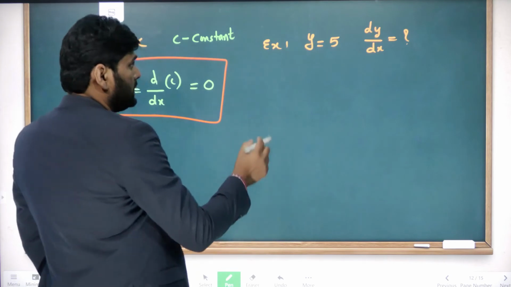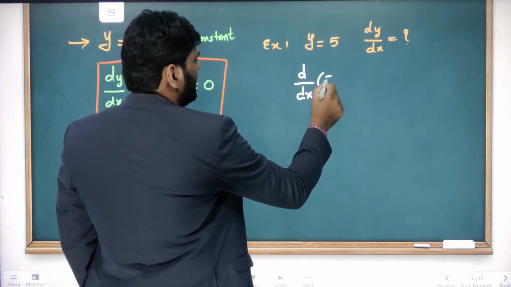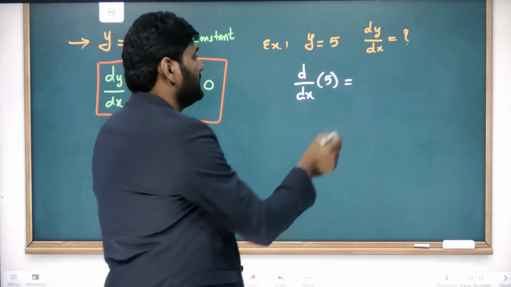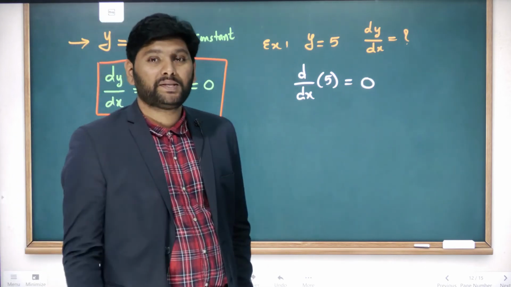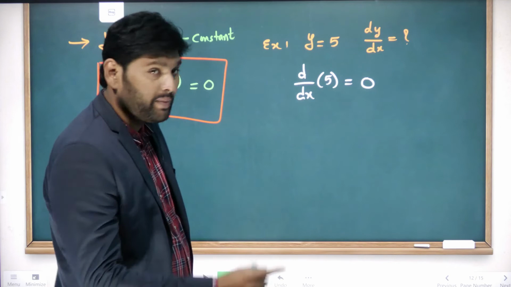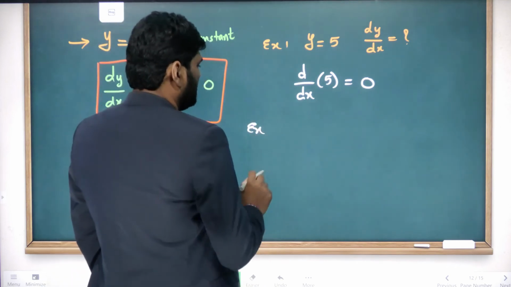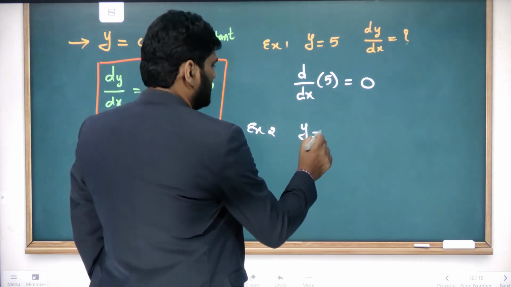Now look at here, d by dx of 5. Here 5 is a constant, so directly you can take how much it is? 0. I'll give one more problem based on the remaining formulas. That example is, so here example number 2,